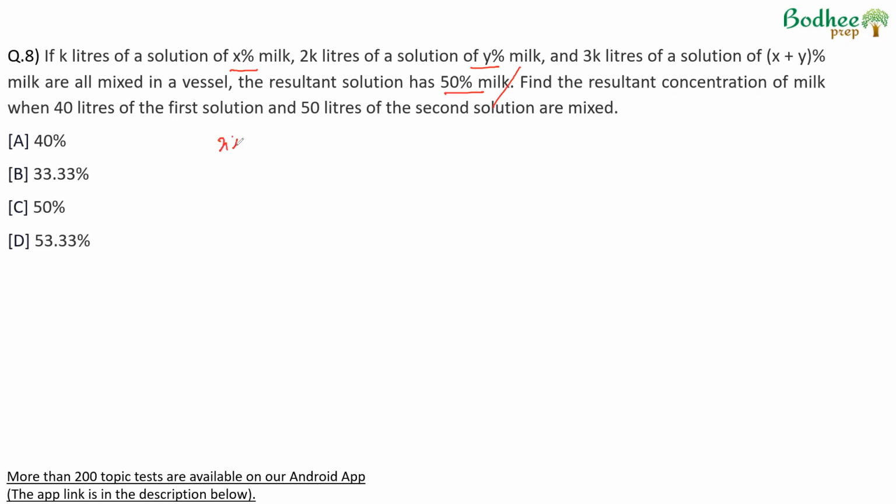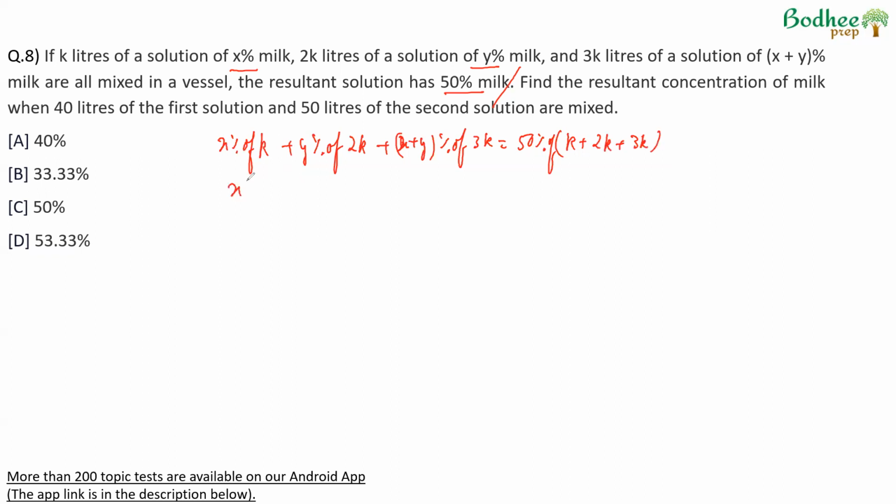So x% of k liters will be the milk in the first part, plus y% of 2k will be the milk in the second part, plus x plus y% of 3k will be the milk in the third part. This is given to be, in the mixture, 50% milk. So 50% of the total volume will be 50% of k plus 2k plus 3k.